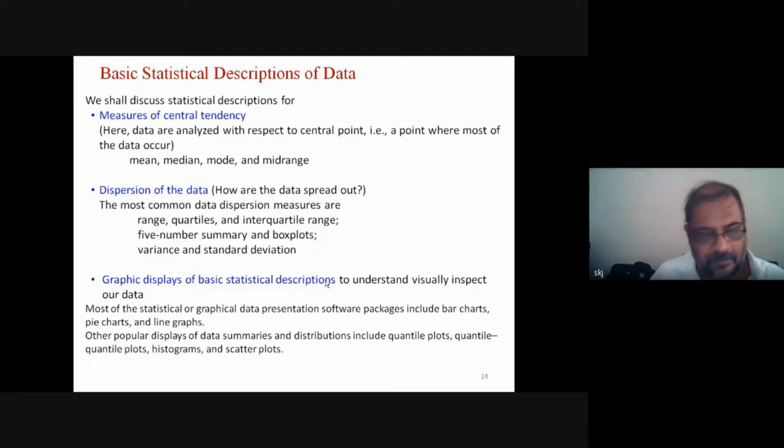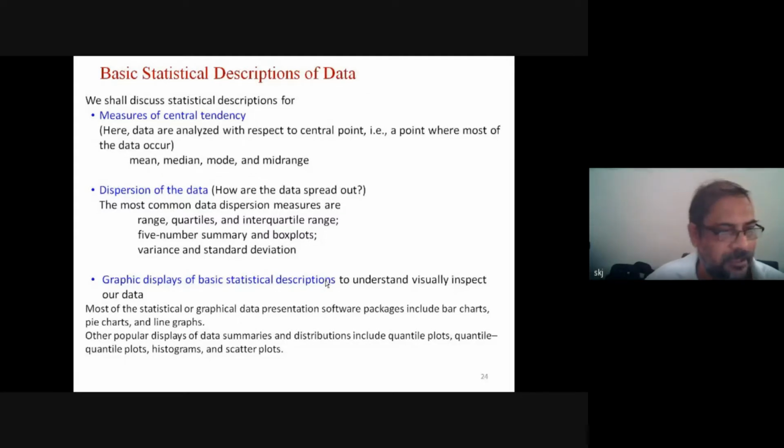We have a very large data set, and we have to understand its behavior. So some central point we identify, just like when we have a circle, the center point is important, you know, it has equal distance from the circumference. But here we have a large number of data.